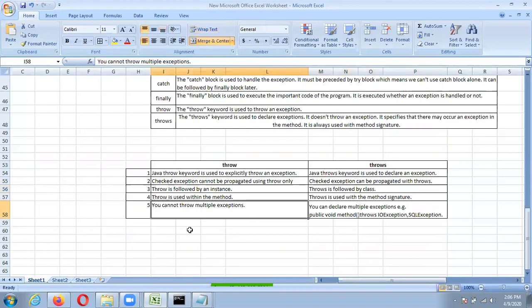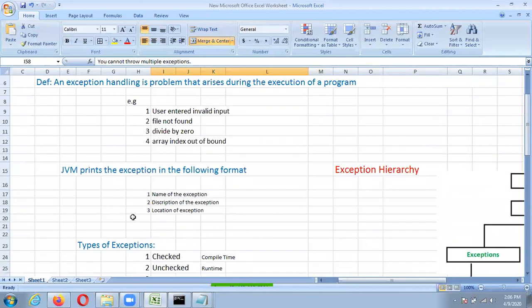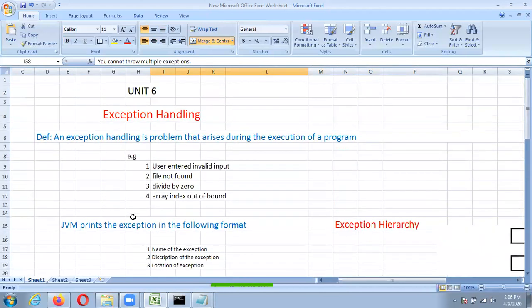Then you cannot throw multiple exceptions but you can declare multiple exceptions, that is, public void method, whatever the name, throws IOException, SQLException, again comma, ArithmeticException. So you can declare multiple exceptions by using the throws keyword, and by using the throw keyword we cannot throw multiple exceptions. That is about exception handling in Java.